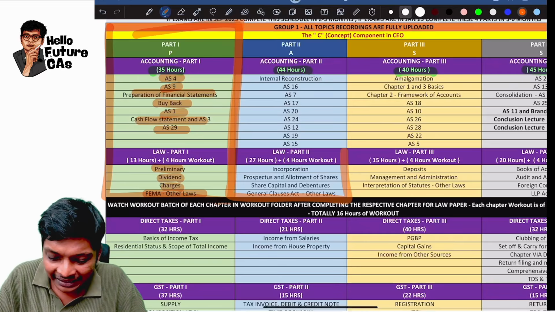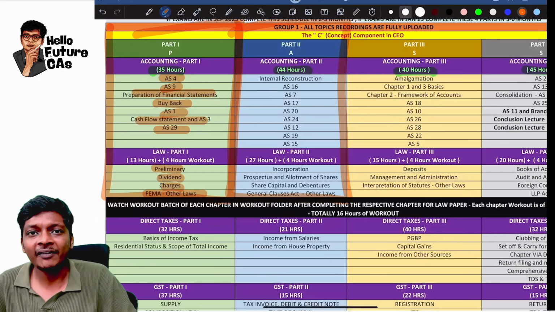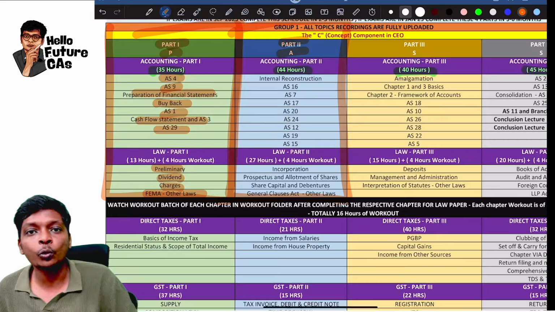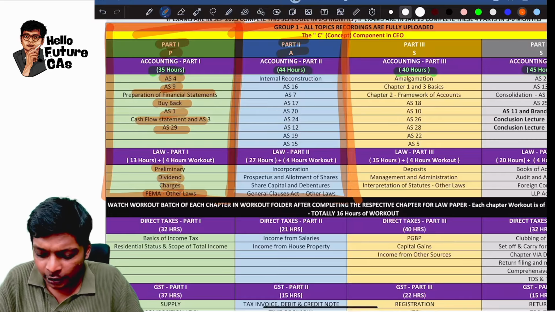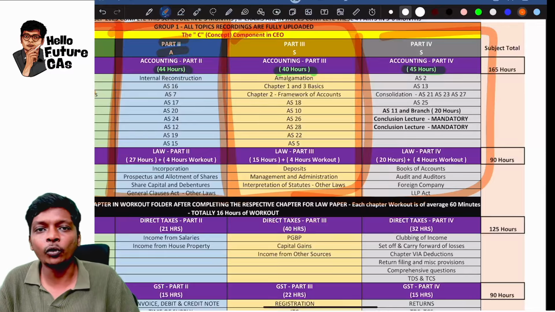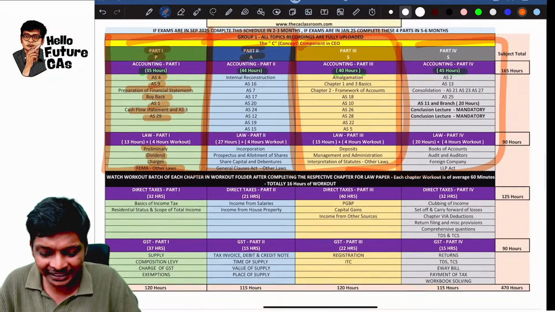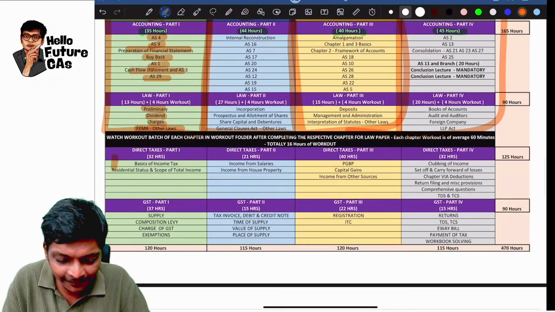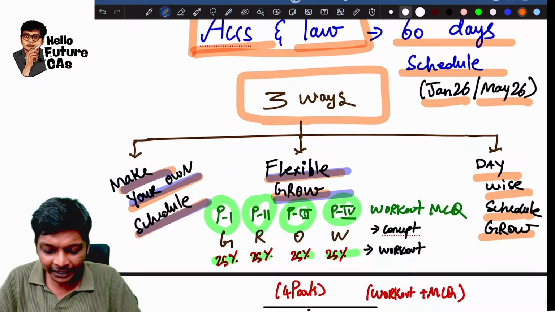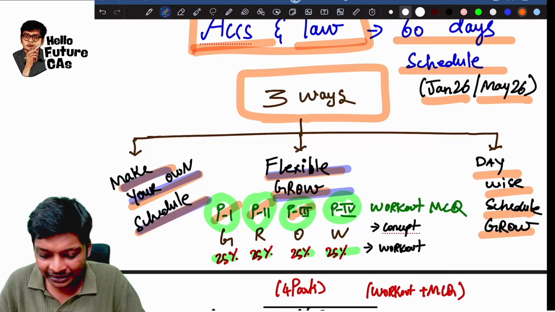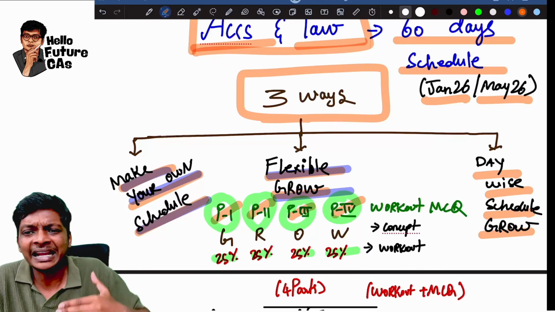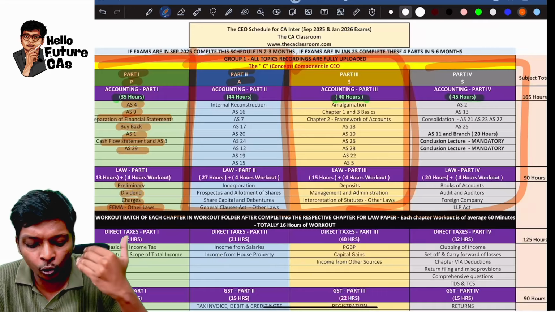Then you move to the next 1/4 of syllabus where half your syllabus gets over, where part 1 and part 2 will be done. Similarly, you move to part 3 and then you go to part 4, guys, where the entire syllabus gets over for accounts, and same way for law. Now, this is what I talk about, part 1, part 2, part 3, part 4. Each topic in each of these parts, you learn at your own convenience and your own pace.